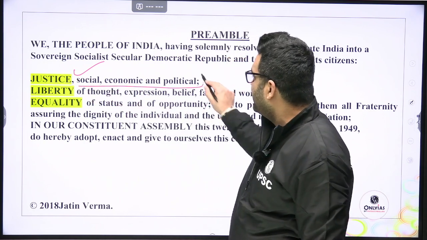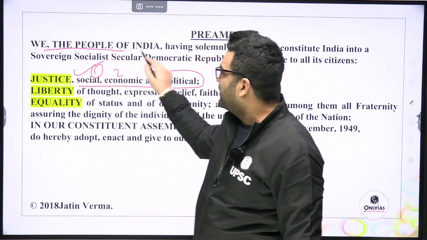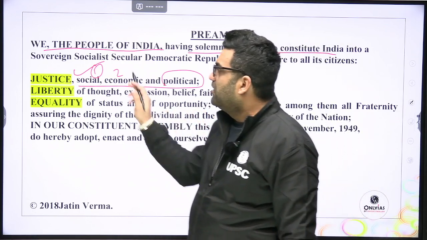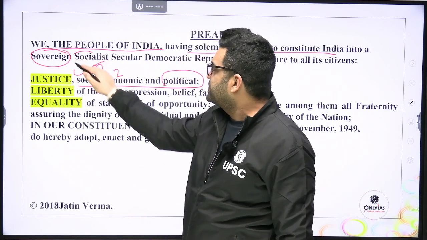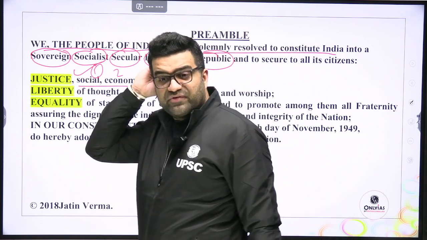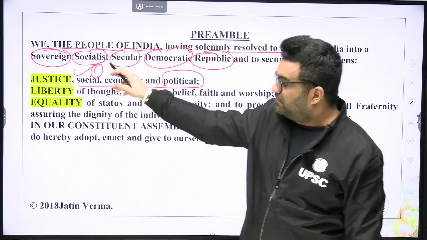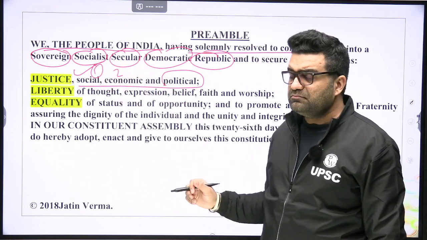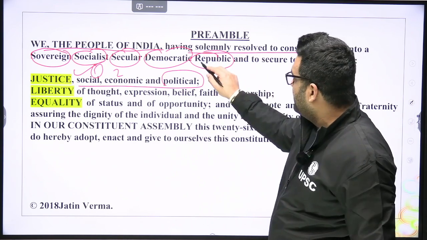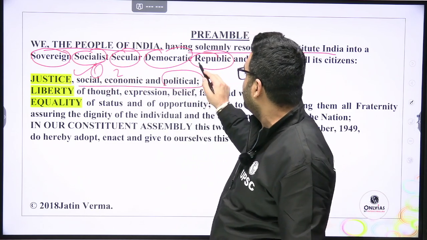Justice, social, economic, and political. Three connotations of justice. We, the people of India, so this is for the collective entity, having solemnly resolved to constitute India into what kind of nation? Sovereign, socialist, secular, democratic republic. Some of these words were incorporated by the Indira Gandhi government. Some of these adjectives in the preamble, to the word republic, were not attached. So what adjectives are attached? Sovereign, comma, socialist, comma, secular, comma, democratic republic.